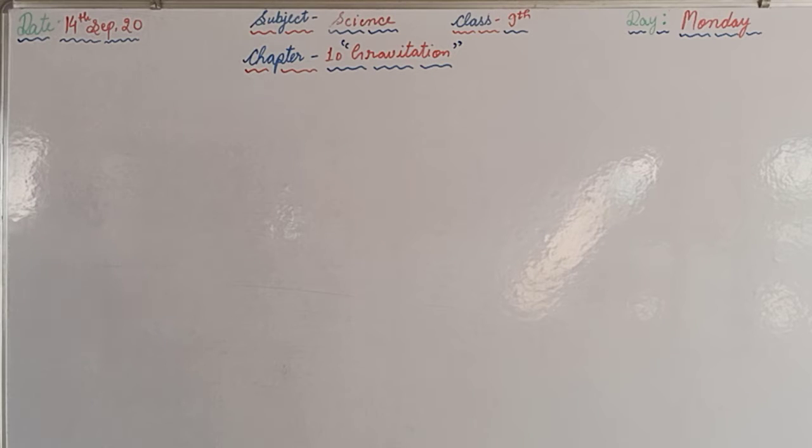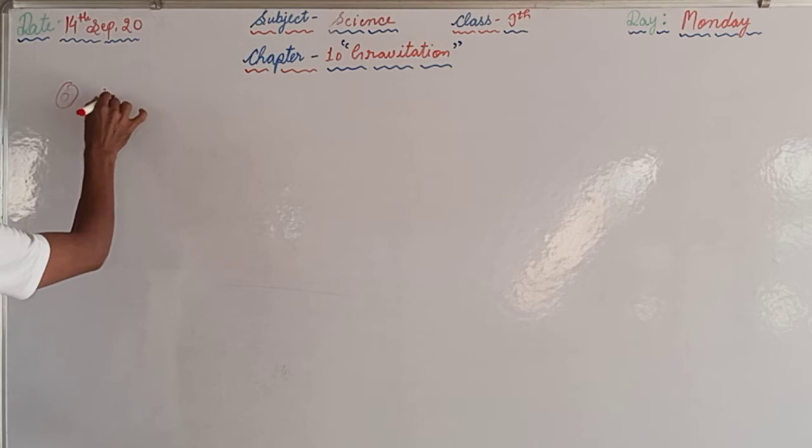Now question number 6. What happens to the force between two objects if the mass of one object is doubled, if the distance between the objects is doubled or tripled, or the masses of both objects are doubled? This is one of the important questions. You should be serious regarding that, and you should understand that seriously. We will take the different parts of this question, that is question number 6. And first of all, we will discuss the first part.